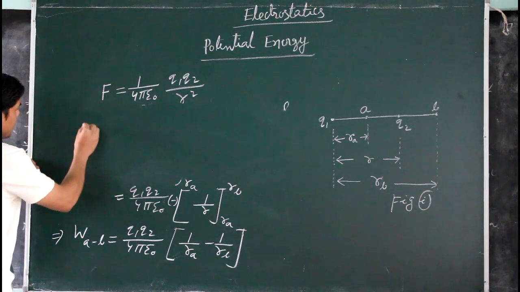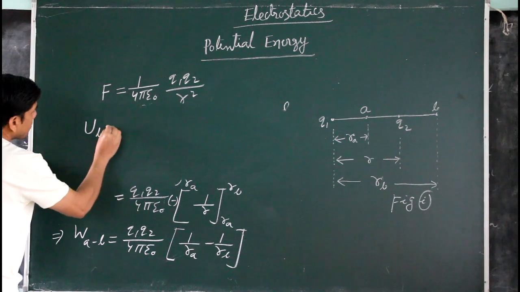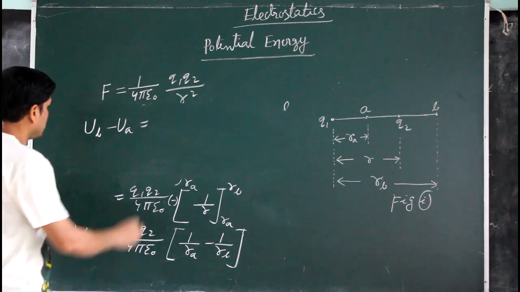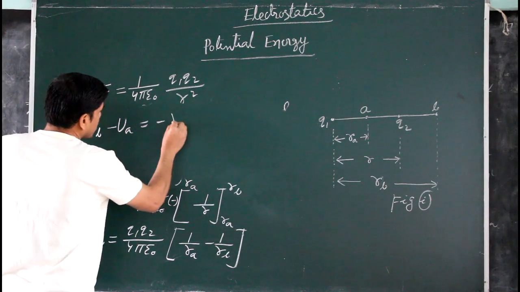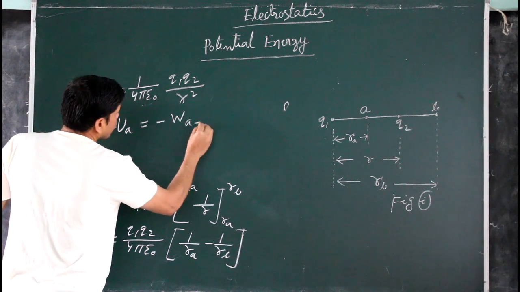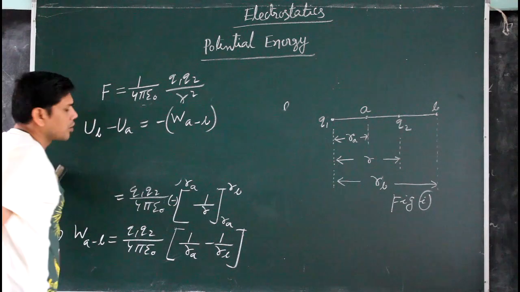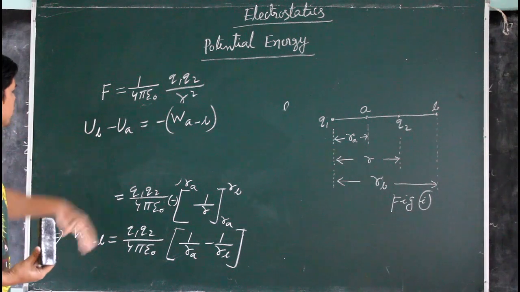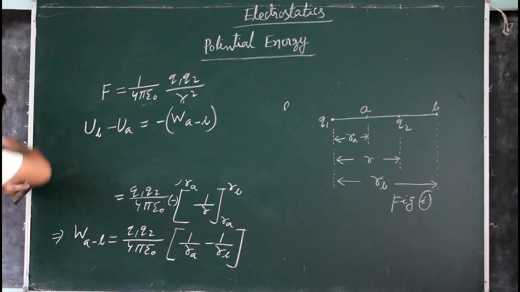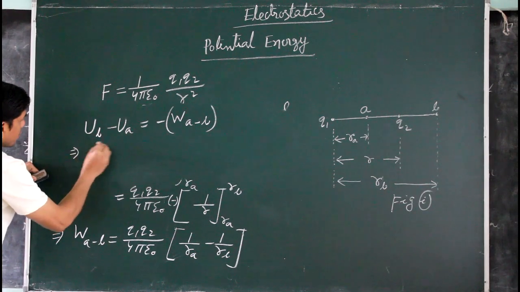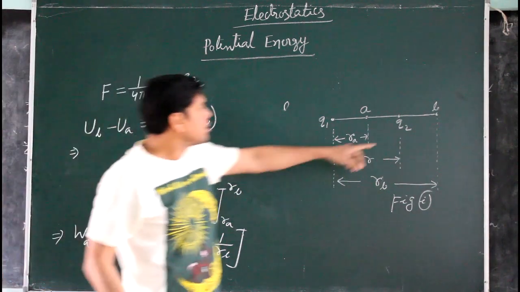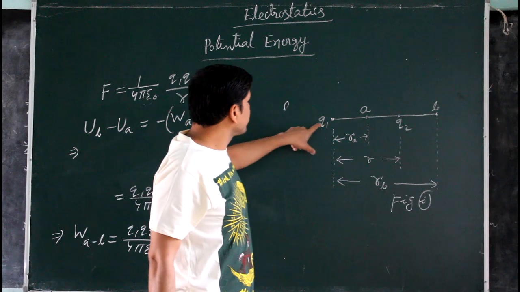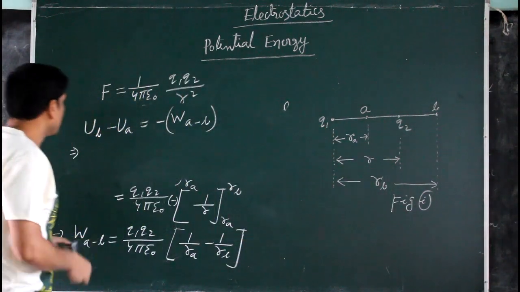So U_B minus U_A equals minus of W_A to B. This is the relation we already discussed. Now U_B means the potential energy at point B due to this Q1 charge, and U_A means the potential energy at point A due to Q1 charge.